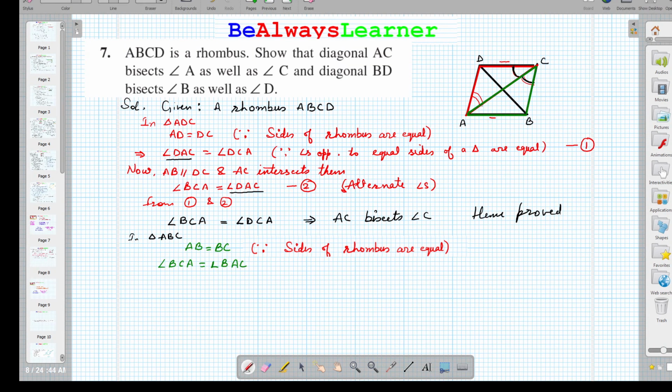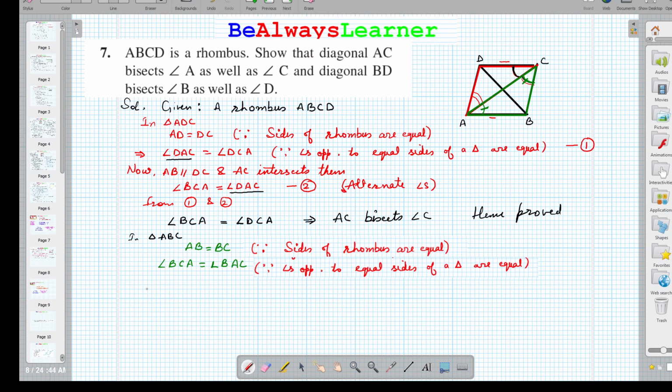So we are talking about this angle, right? And this angle, these two angles. This angle is equal to this angle, right? So the opposite angles are equal, so we can again write the same thing. We can write the same thing here, right?